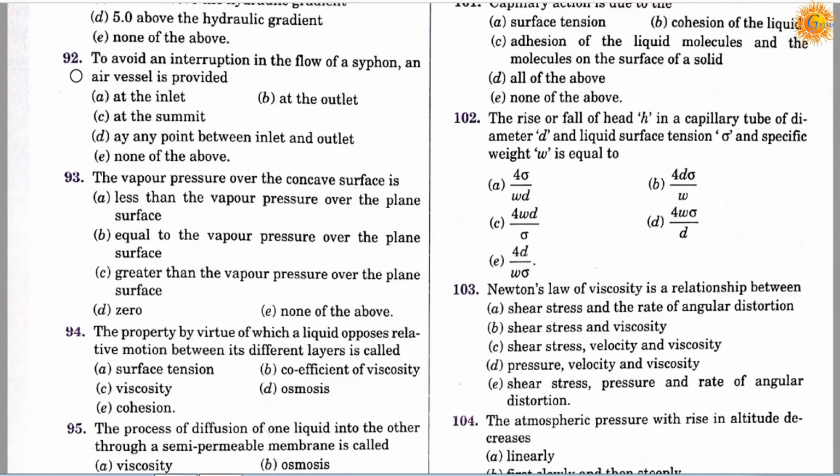Question number 92. To avoid an interruption in the flow of siphon, an air vessel is provided: option A, at the inlet; option B, at the outlet; option C, at the summit; option D, any point between inlet and outlet; and option E is none of the above. So correct answer is C, it will be at the summit.